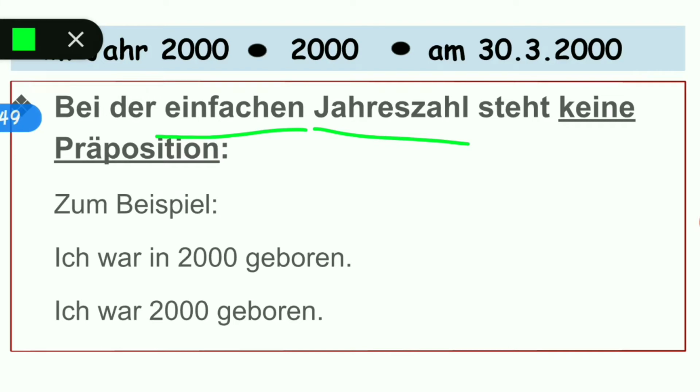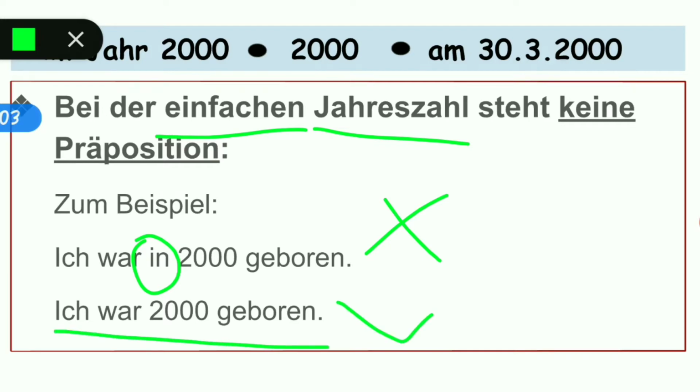So in German, we don't use in. There is no such preposition. There is no preposition used when we talk about einfachen Jahreszahl. We simply say, Ich war 2000 geboren. And that is the right answer. So in will not be used. And that is the first mistake everyone does.